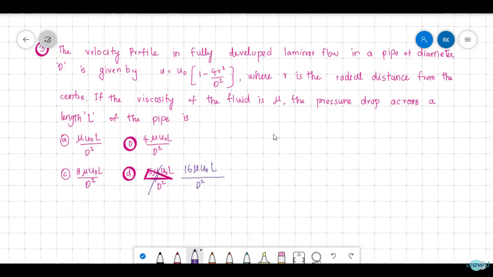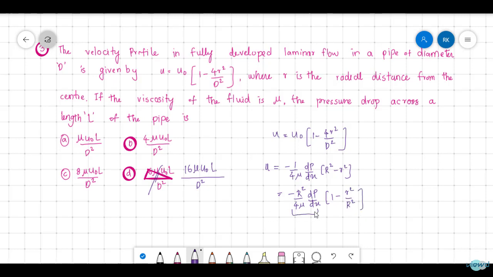First we need to check whether this velocity profile is the one which we derived. Our velocity profile is minus 1 by 4 mu dp by dx into R square minus r square, which can be written by taking out R square as minus 1 by 4 mu dp by dx into R square into 1 minus r square by R square.